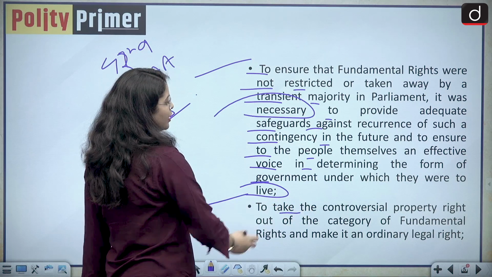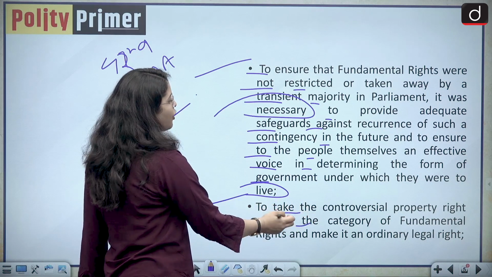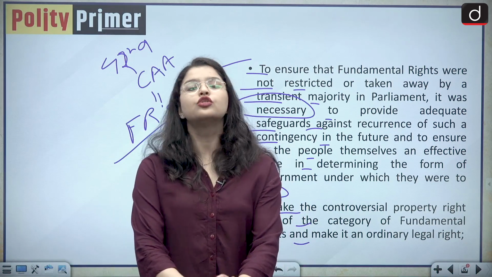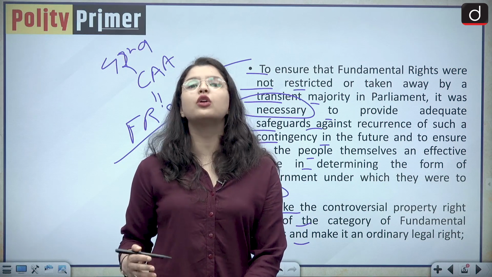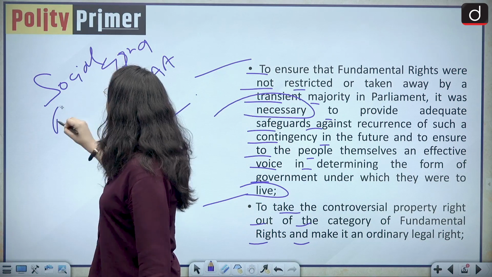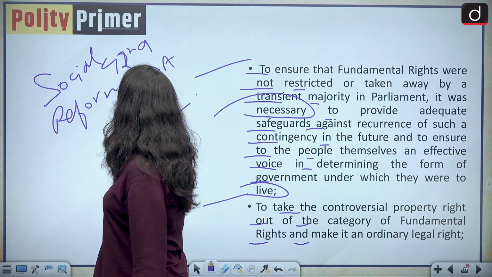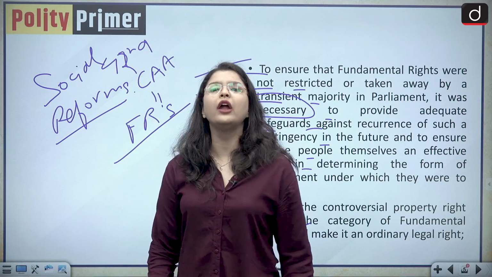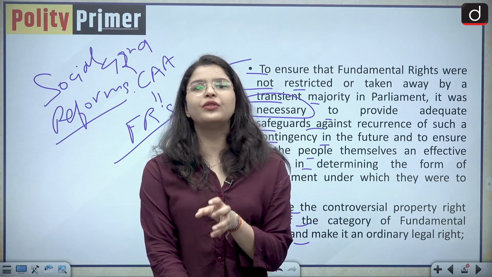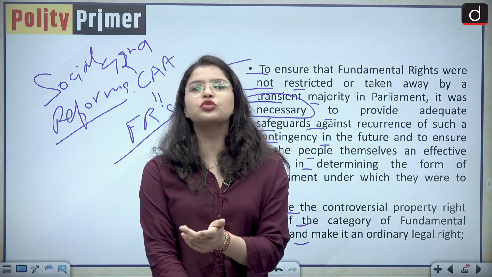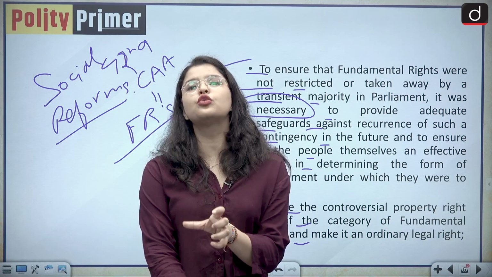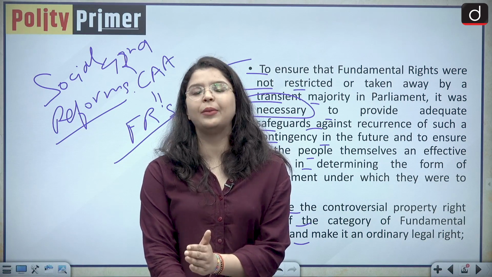Then secondly, to take the controversial property right out of the category of fundamental rights and make it an ordinary legal right. The right to property was a major obstacle in having any kind of social reforms. And it was a major focal point of tussle between the Honorable Supreme Court of India and the government at that point of time. When we started analyzing the constitutional amendments one by one, we saw that it was very difficult to conduct social reforms because the right to property was a fundamental right.